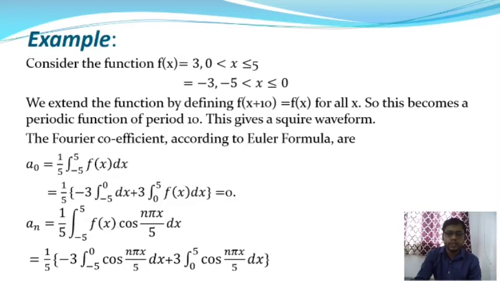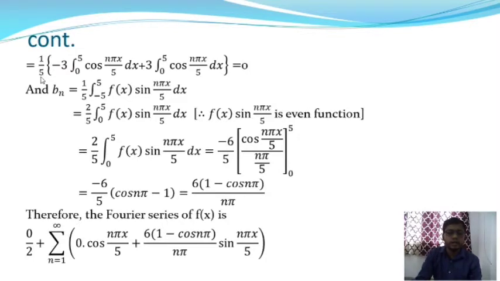So hence from this we will get 1 by 5 into minus 3 into integration over minus 5 to 0 cos(n pi x by 5) dx, and f(x) is equal to 3 in the interval 0 to 5. So in the second part it will be 3 into integration over 0 to 5 cos(n pi x by 5) into dx. From this we will get the value of an, and it will be 1 by 5 into minus 3 into integration over 0 to 5 cos(n pi x by 5), because the integral from minus 5 to 0 of cos(n pi x by 5) is equal to the integral from 0 to 5 of cos(n pi x by 5) dx.